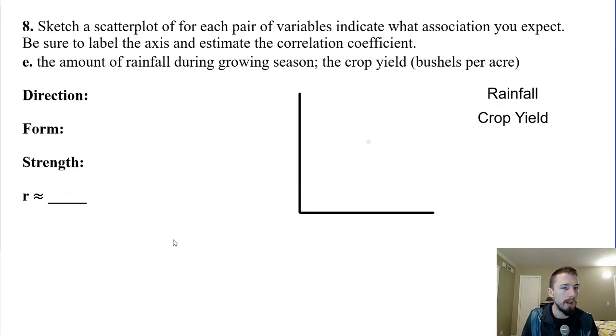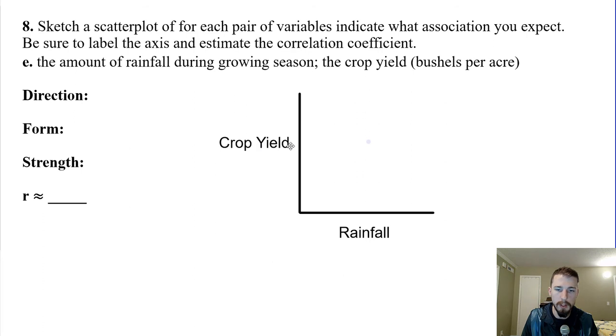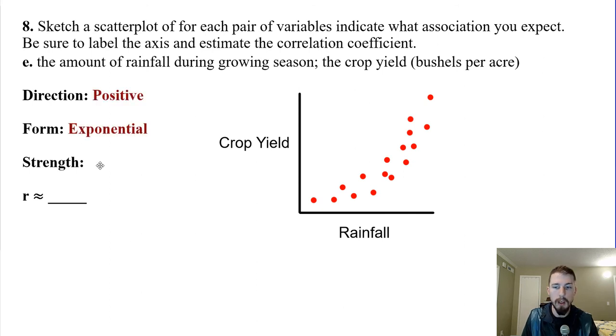All right, let's see, amount of rainfall during growing season and the crop yield in bushels per acre. So rainfall, I'm going to put that as my x-axis for the explanatory. Crop yield is going to be on the y-axis. So as we increase in rainfall, we're going to have more crop yield. I thought this one would be exponential, and the reason for that is rainfall is measured in 1 dimension, but crop yield is 2 dimensions because it's area. So it is going to be exponential. It's going to increase like y equals x squared, because it is essentially squaring it. Direction is positive, form is exponential, strength is going to be fairly strong.